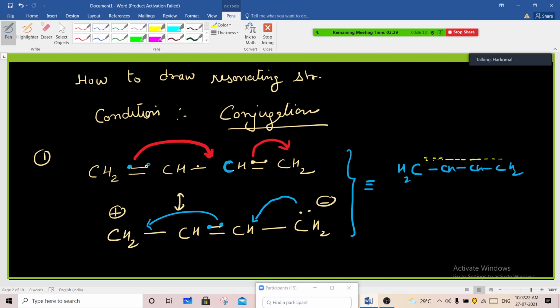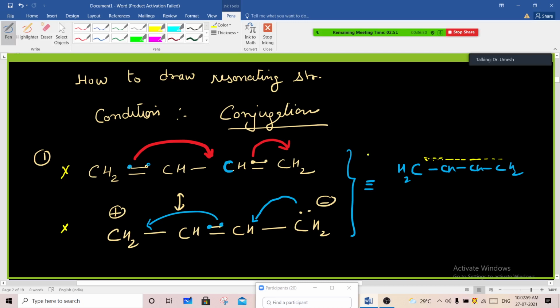So can you please explain this again? Which part? The bonds that you said are scattered all over the molecule. This structure is not the correct structure, right? And after delocalization, after the shifting, the structure that we get is also not correct. It means here we don't have a double bond, here we don't have a single bond, but actually we have double and single all together. It is neither a double bond nor a single bond, but in between the two.